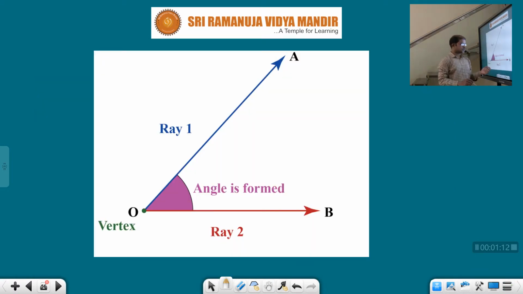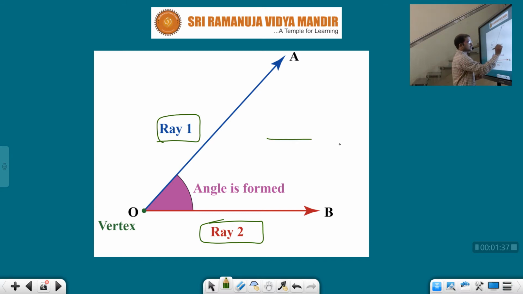Let me recollect what we learned in the previous class, like what is angle and how we can identify how much the angle is. See, children, always remember, if a single line is there, we need not check regarding angle. If there is only a single line, either a ray or a line, what is the need to talk about angle here? Another line is also there, first line and second line. Even in this case we need not bother about angle because it doesn't exist.